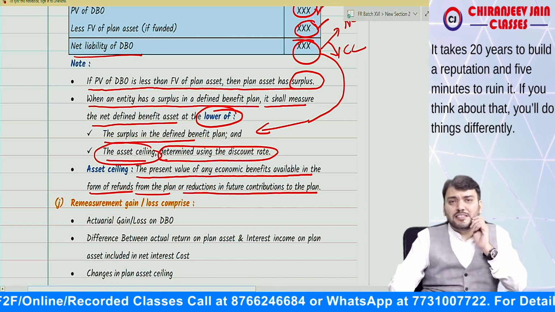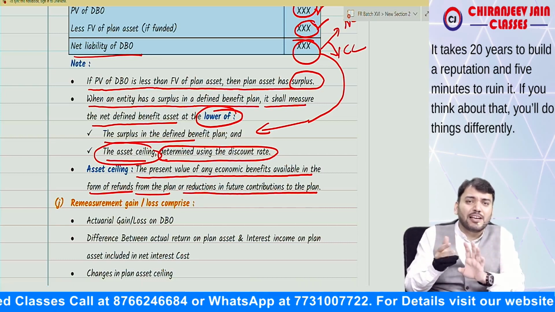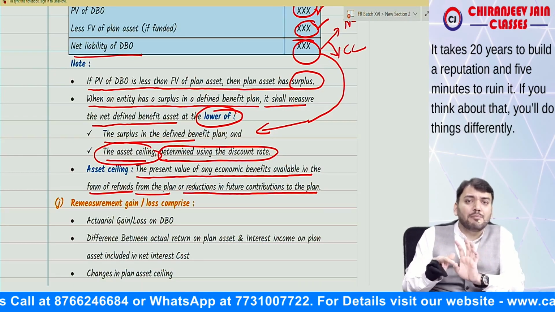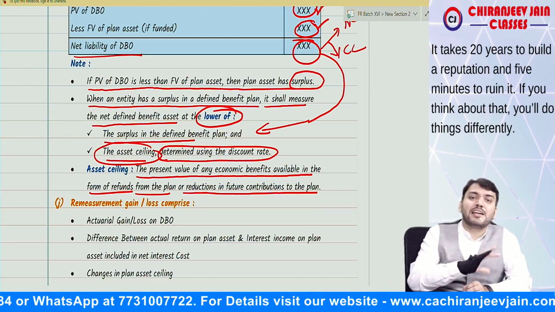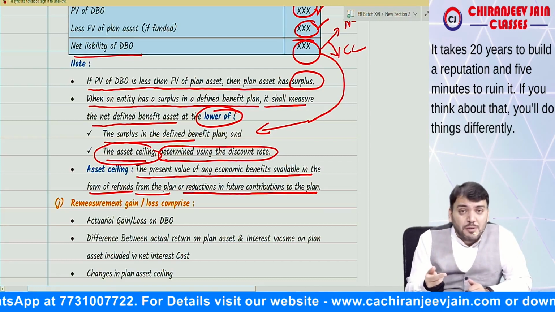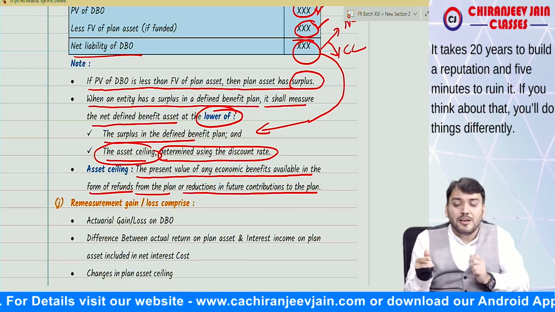So whenever there is a surplus, there may be a contractual agreement between the entity and the plan asset that the surplus will be refunded, or that the contribution amount will be reduced.